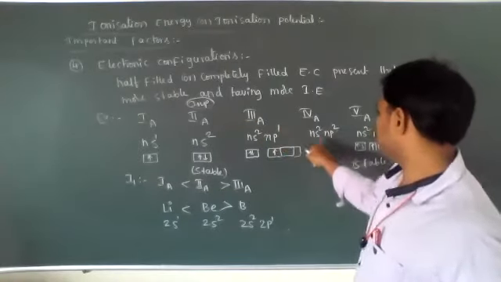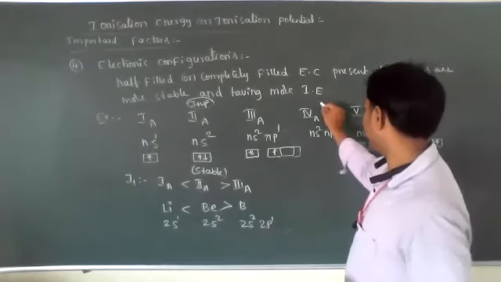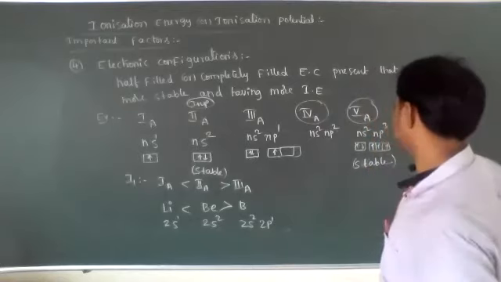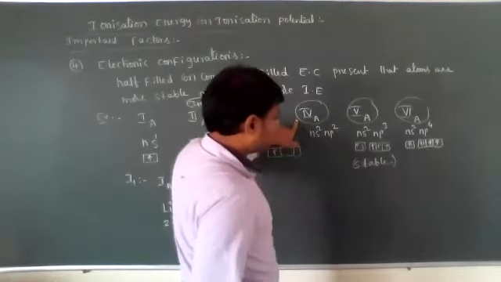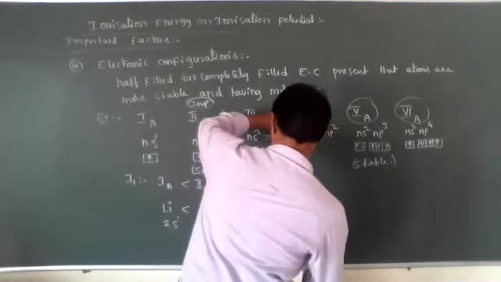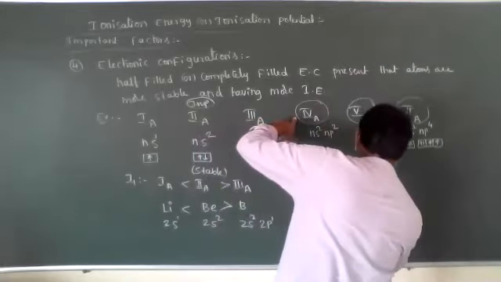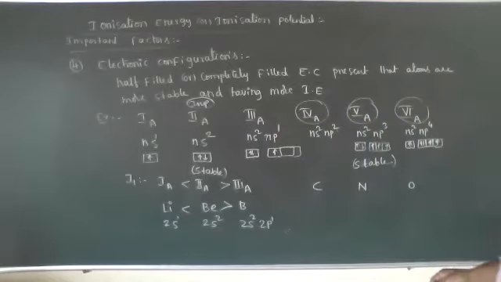From third A group to fourth A group, ionization energy increases. Now you have to compare the fourth, fifth, and sixth. In fourth A group, I will take carbon, and here nitrogen and oxygen I will take.